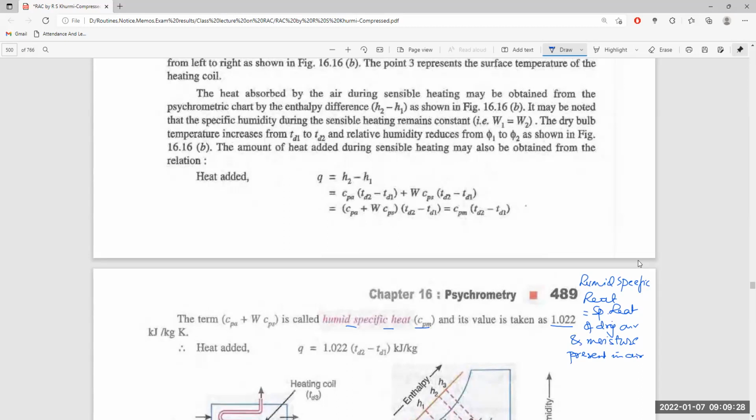Its value is taken as 1.022. So the heat being added is the temperature at the outlet of the heating coil minus the temperature at the inlet, TD2 minus TD1, multiplied by 1.022.